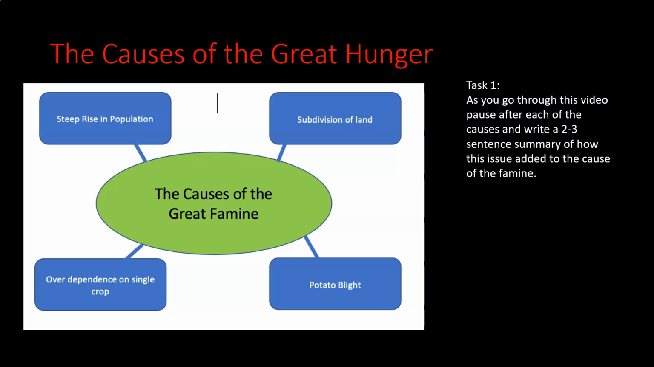So what I want to ask you to do now is to pause, and I want a 2 to 3 sentence summary of how this issue, for each of these. So 2 to 3 sentences about the rise in population and how that was a cause of the famine. 2 to 3 sentences about the subdivision of land and how that caused the famine. 2 to 3 sentences about dependence on the crop, and 2 to 3 sentences on the potato blight.